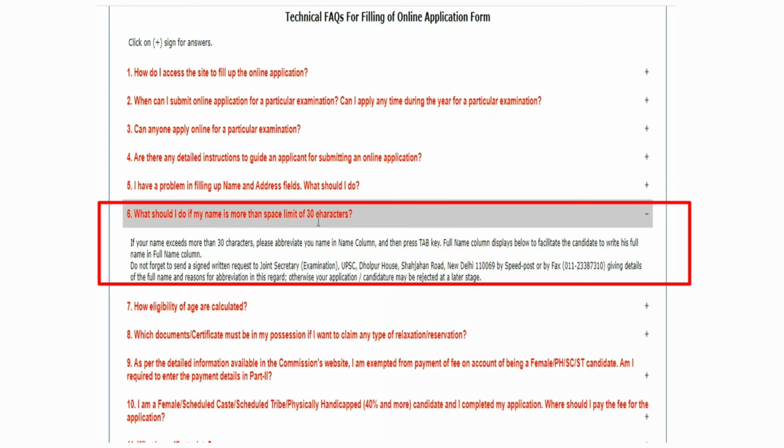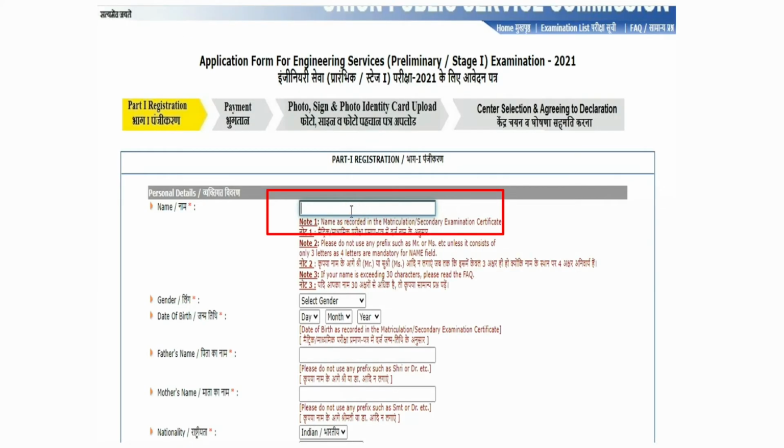Now we will see how to write the name fully for someone whose name exceeds 30 characters. First we will write it now, and see whether it exceeds or not. I will enter a name here. You can see the name is not fitting here. I'm entering it on the keyboard, but the name is not coming fully. The main thing is that only 30 characters are allowed. You can count this, it is placed successfully in 30 characters only. Now what you have to do is click on whatever is blinking below, once.